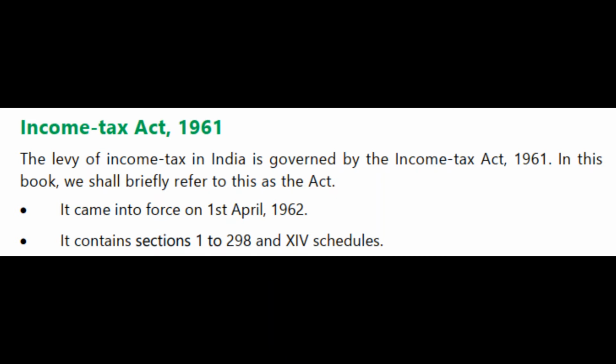The act we are going to learn is the Income Tax Act 1961, which is effective from 1st of April 1962. It is applicable to the whole of India, including Jammu and Kashmir, not just from 2019. Even from 1962, it was applicable for entire India, including Jammu and Kashmir. So the abrogation of Article 370 has nothing to do with the Income Tax Act. This act has always been applicable for the entire country since its inception. Section 2 in any act, including the Income Tax Act, will be about the definitions.